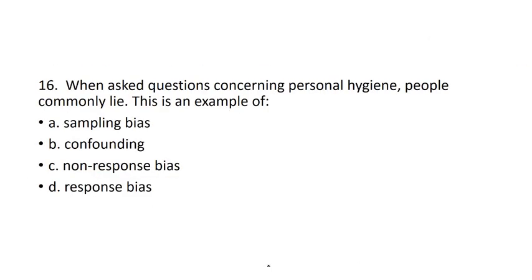Question number 16. When asked questions concerning personal hygiene, people commonly lie. They do not give the true information. This is an example of... So before going to the final answer, I would like to tell you about these biases. Sampling bias occurs from using non-random samples. When we use non-random samples, then sampling bias occurs.